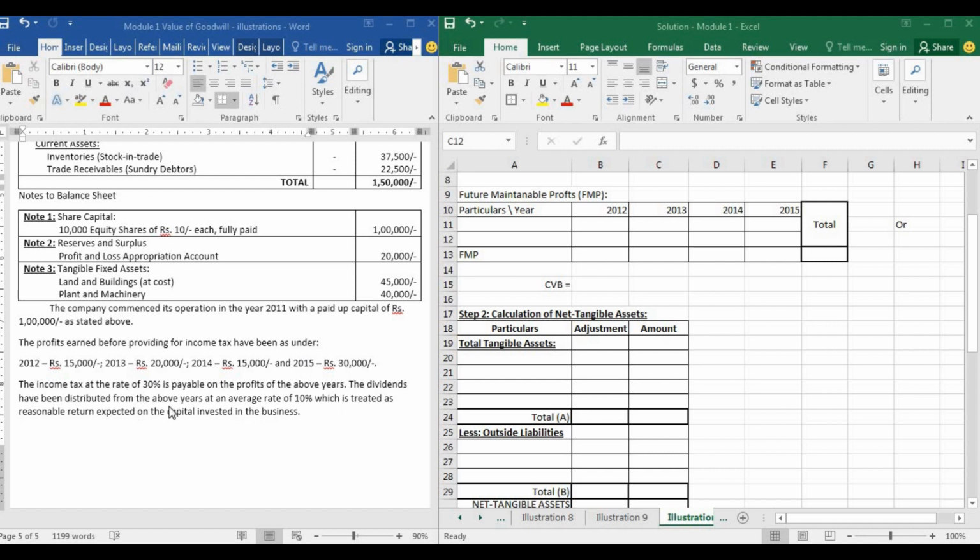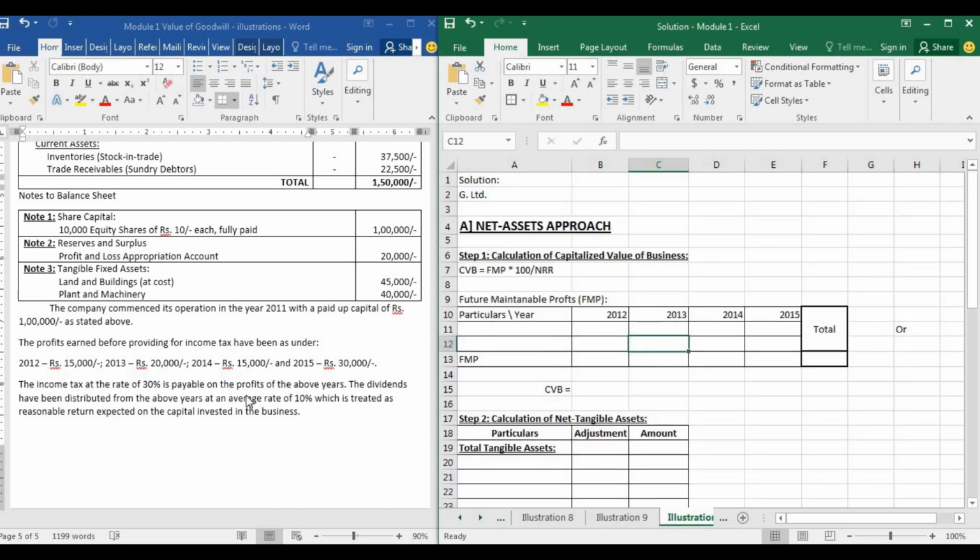So for the above years, the tax rate is 30%. The dividends have been distributed from the above years at an average rate of 10%, which is treated as reasonable return expected on the capital invested in the business. See this, you'll have to read and understand the problem. The last sentence says that it is a reasonable return which is expected on capital invested in the business. That means this is the normal rate of return that is existing within the society, within the industry. That means this is what is expected. So 10% becomes your NRR, because that is the normal rate of return. So these are the details that we have in the illustration.